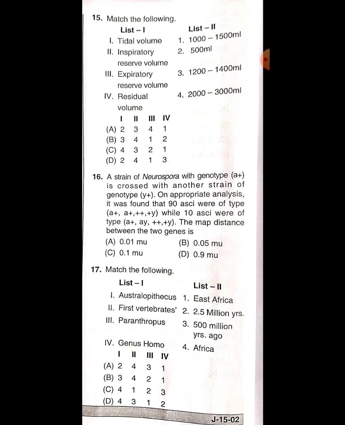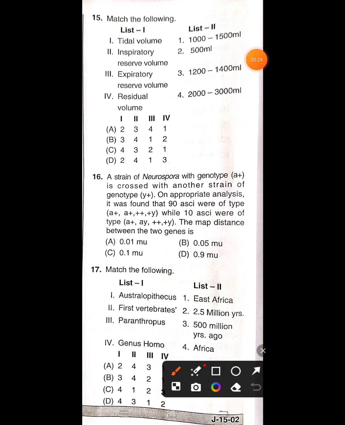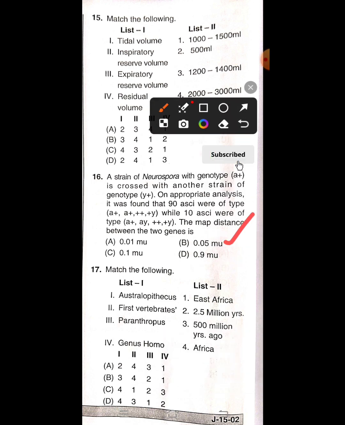For this, the correct option is 0.05 map units. Okay, so let's see the next question.